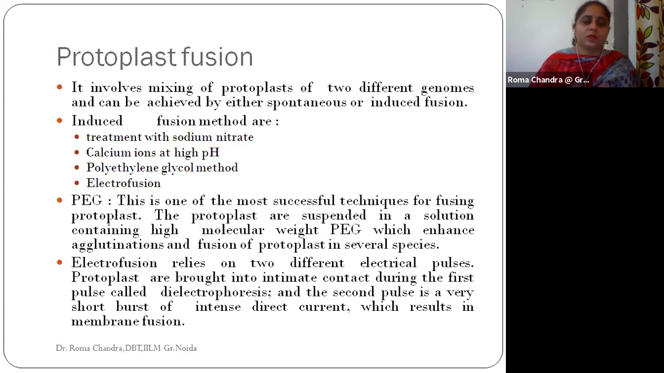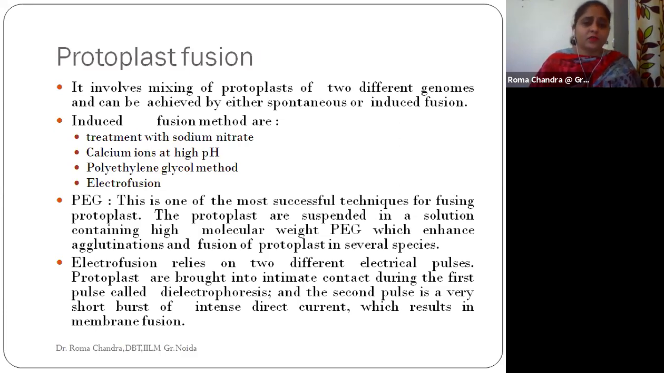So this is all about polyethylene glycol, where a defined high molecular weight PEG is used, and in this environment the protoplasts undergo enhanced agglutination, and they just go and fuse together.